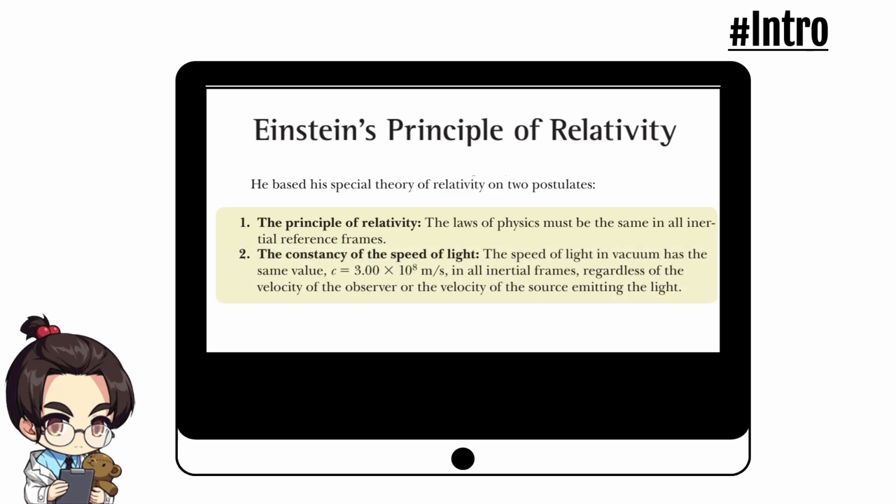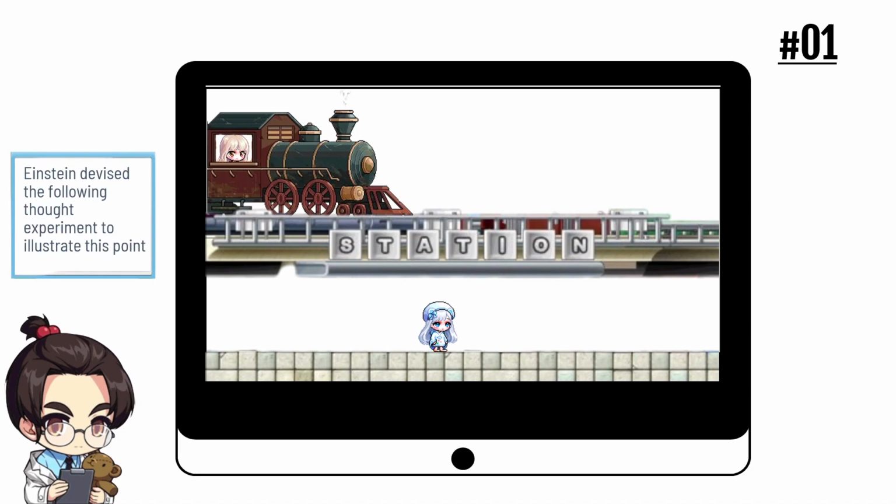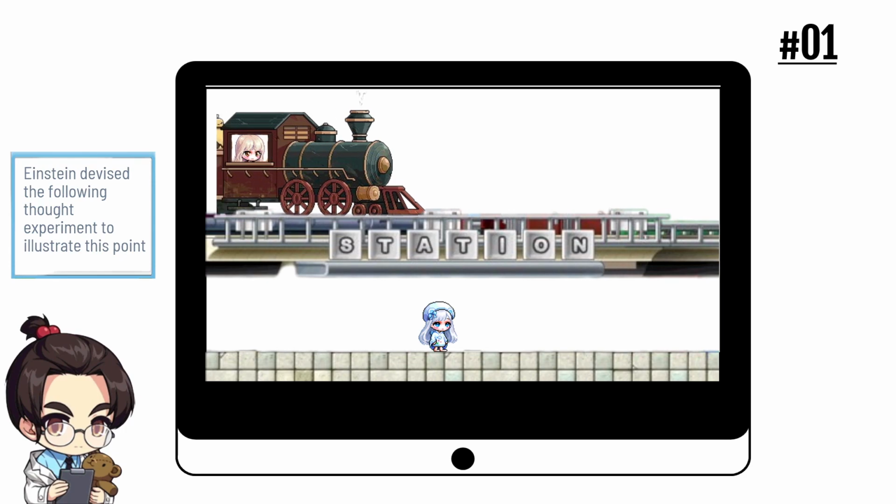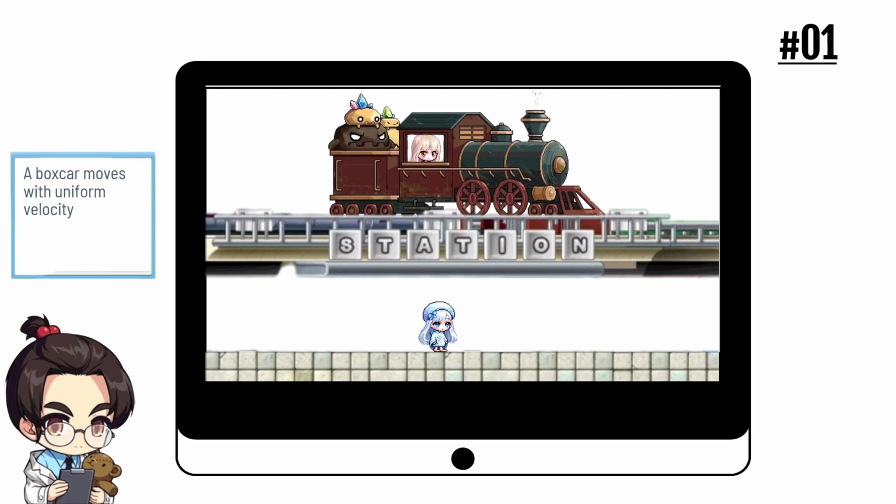The other is the constancy of the speed of light: it always has the same value, 3 times 10 to the 8 meters per second. Einstein devised the following thought experiment to illustrate this point. There are two observers in this case. Observer pink is on a boxcar moving with uniform speed, and observer blue is standing beside it. Suddenly, two bolts of lightning strike the front and the back of the boxcar.